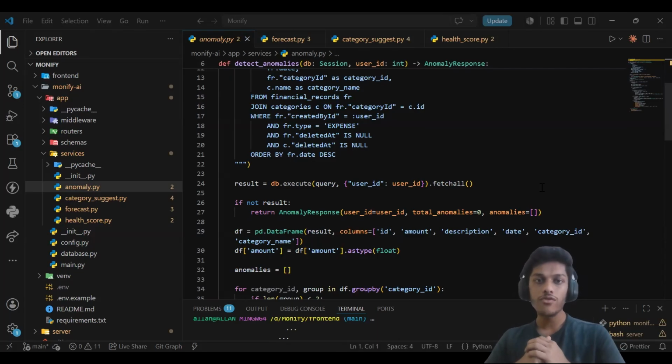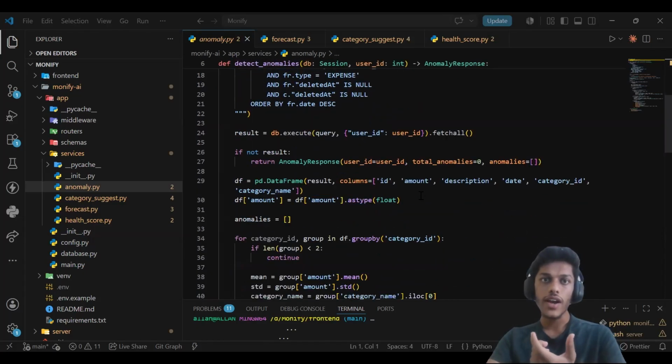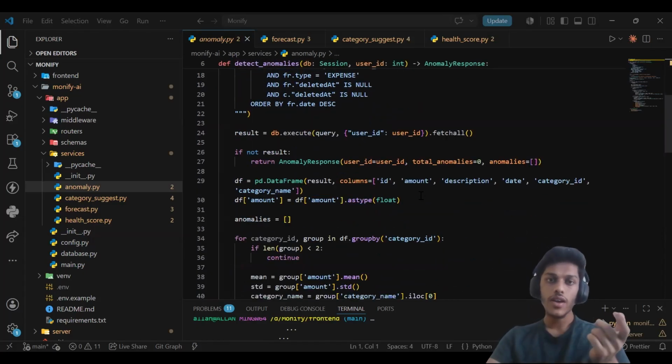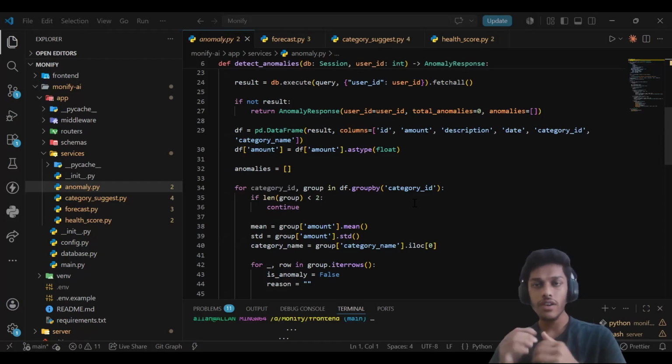Now I will give you a walkthrough of the code base of the AI service. This is the code of feature one, that is anomaly detection. It fetches all the transactions of the user and groups them according to category. Then it calculates the mean and standard deviation per category, and flags all those transactions which deviate significantly. Suppose a transaction is more than two standard deviations away from the category average, it flags that transaction.